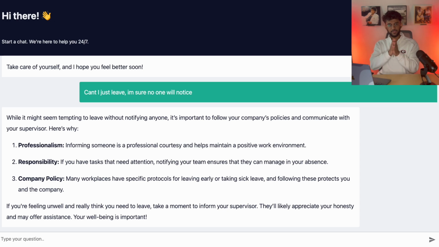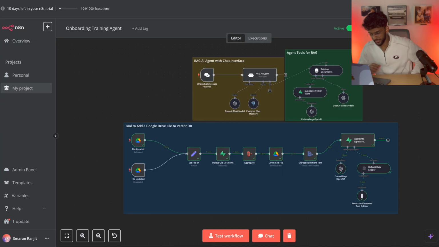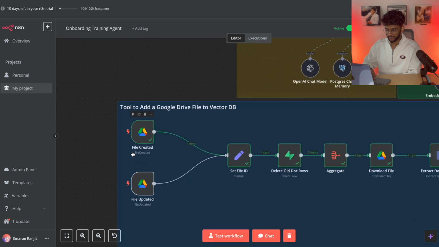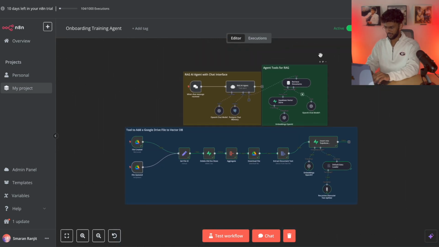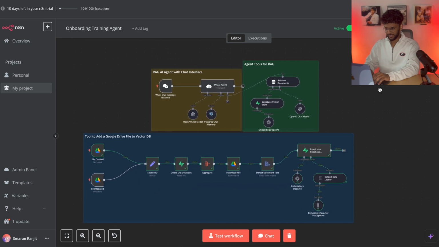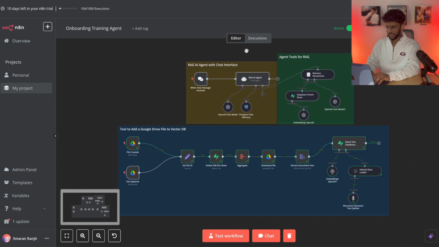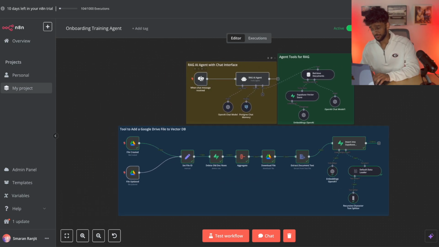So now let's walk through how to build it. So here I have n8n. I like using n8n over make.com and Zapier just because it's a lot simpler, it's newer, and it's cheaper. So let's go into the first node right here. Oh, actually, let me go over the whole interface from the beginning. So top here, we have our RAG AI agent with a chat interface.